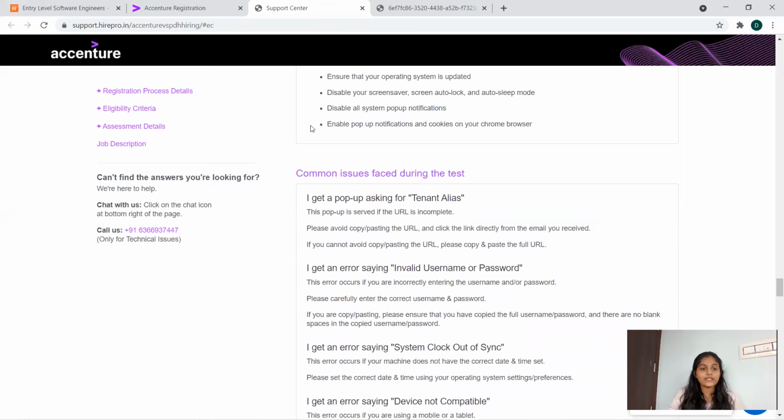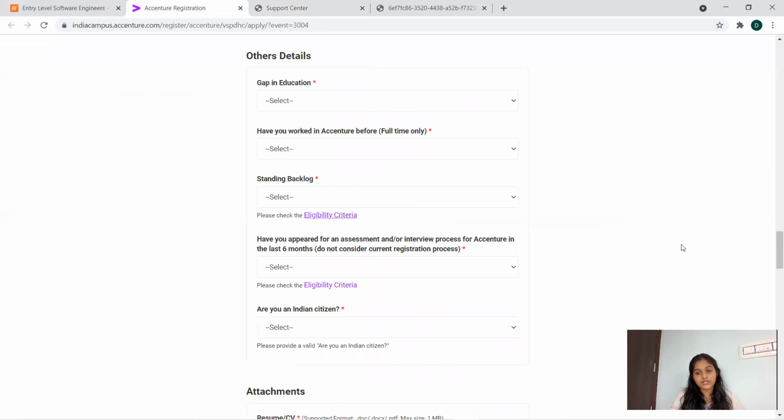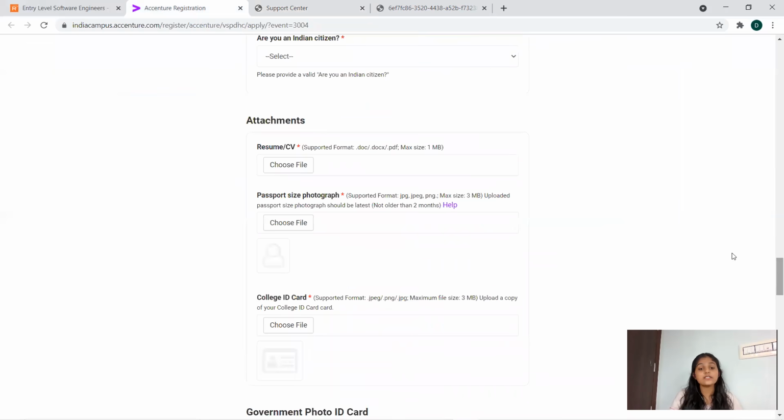Okay. So I think it's very clear regarding all these. Now, you can complete your registration step by giving all your personal details. You can attach your CV or resume, which is less than 1 MB, and your passport size photo too, which is less than 3 MB.